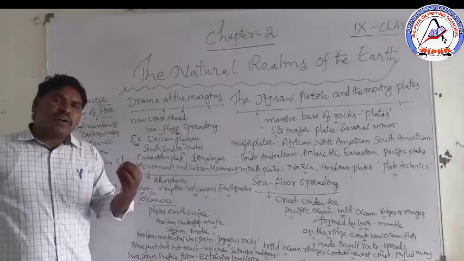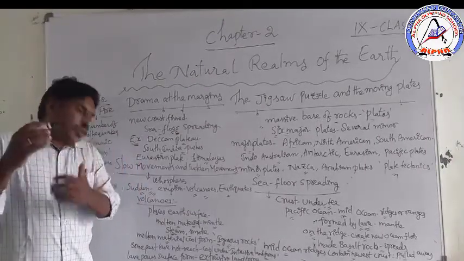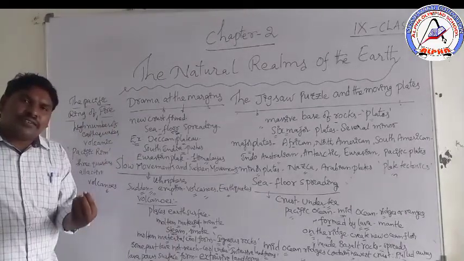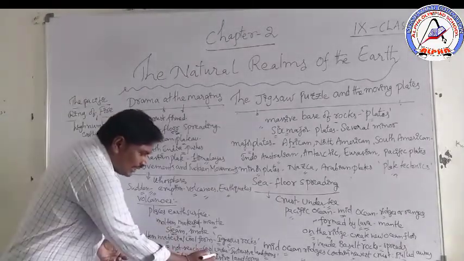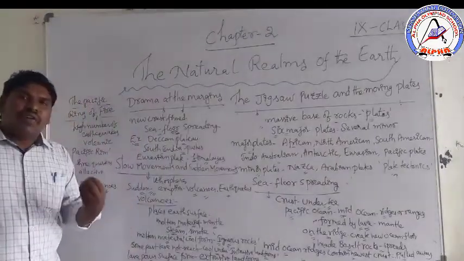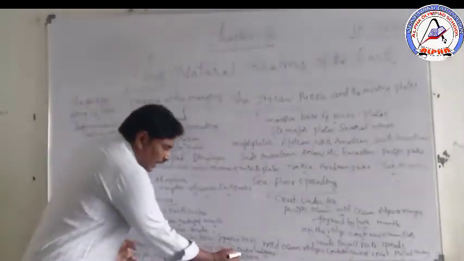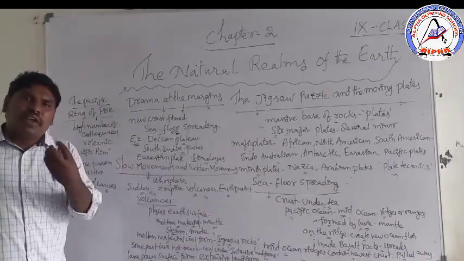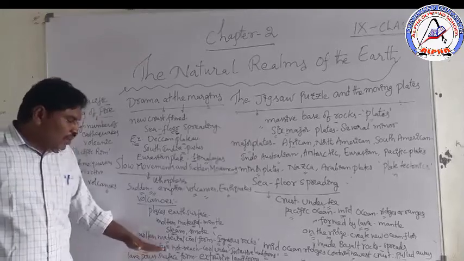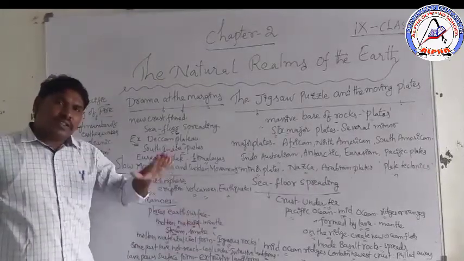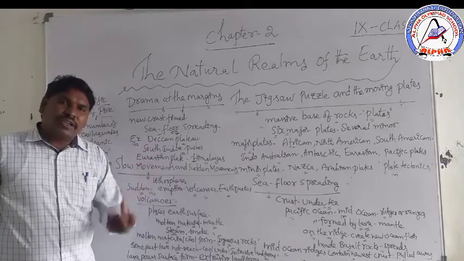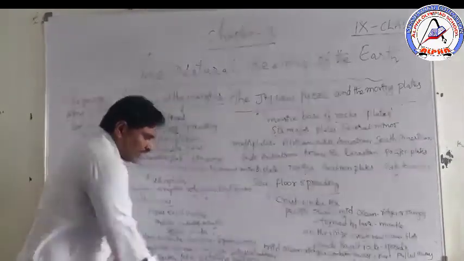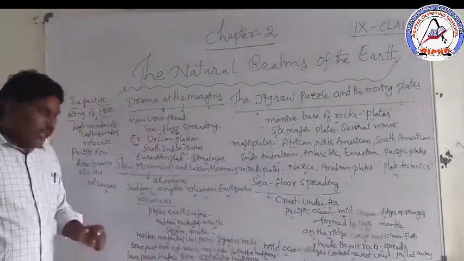Second, some part of the lava may not reach the earth's surface. When it does not reach the surface, it cools under the surface and forms what we call intrusive landforms.